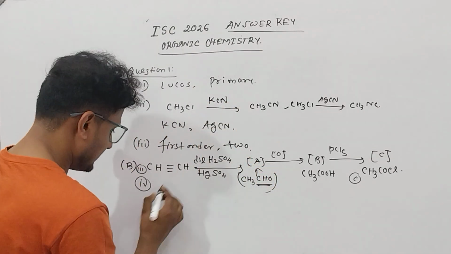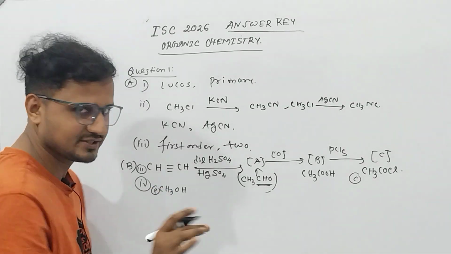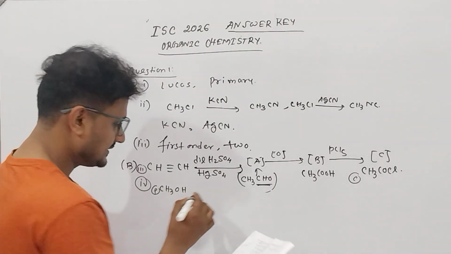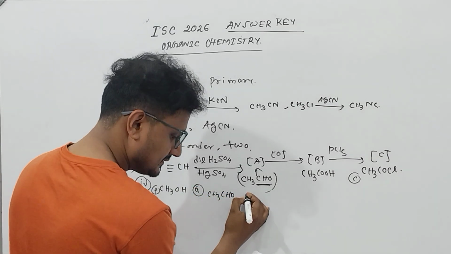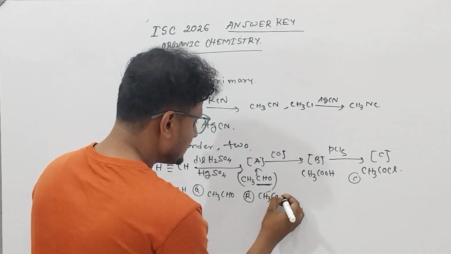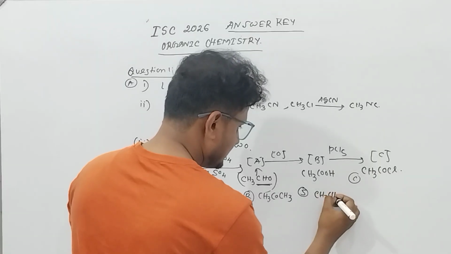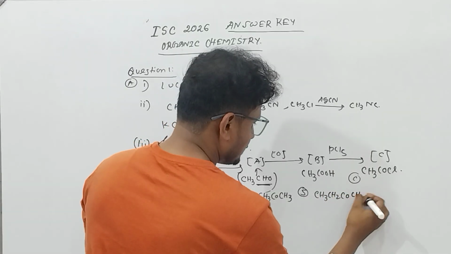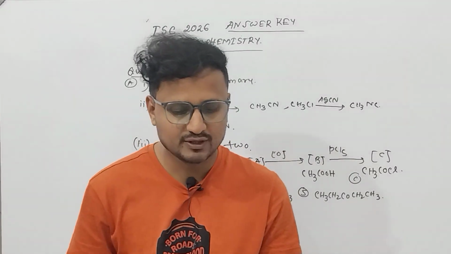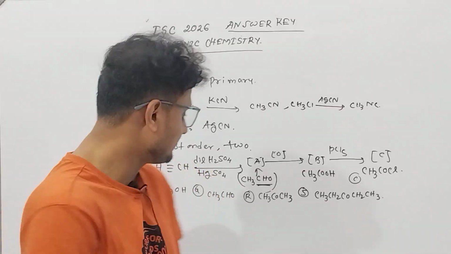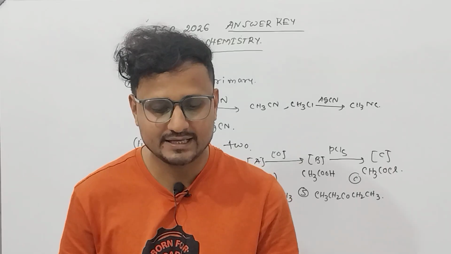P is CH3OH, Q is CH3CHO, R is CH3COCH3, and S is the compound CH3CH2COCH2CH3. Now the question is: which of the following combinations will give the iodoform test when the compounds are heated separately with iodine and aqueous sodium hydroxide?